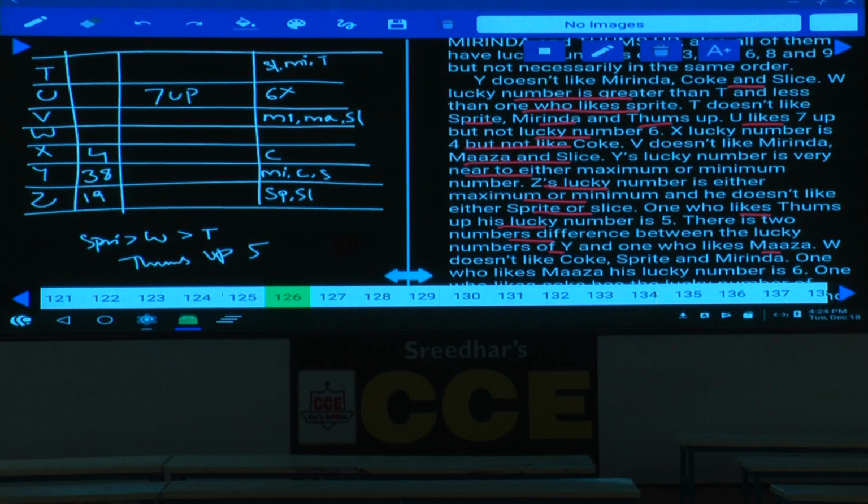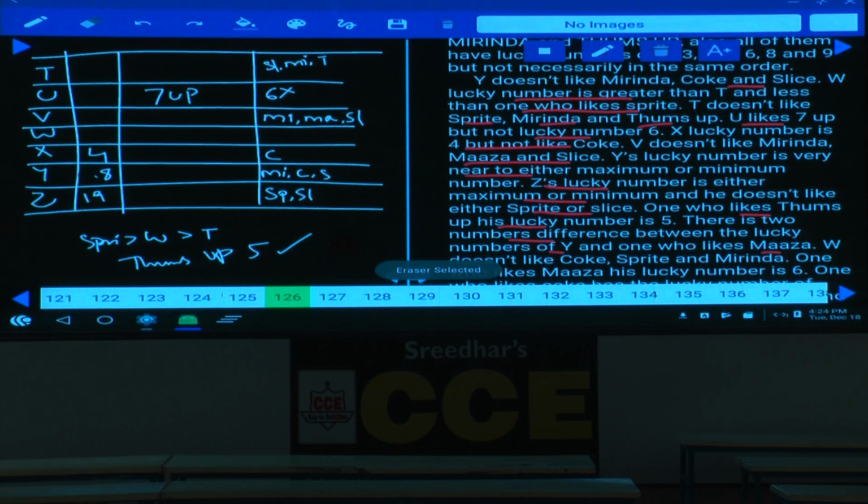And Y could be either 3 or 8, hence Maaza, Y cannot be 3. Are you following this one or not? Okay, Y cannot be 3 here. If Y is 3, then the difference between these two must be 5. But as Thumbs Up is 5, hence Y cannot be 3. As Y cannot be 3, this person must be 8, isn't it?